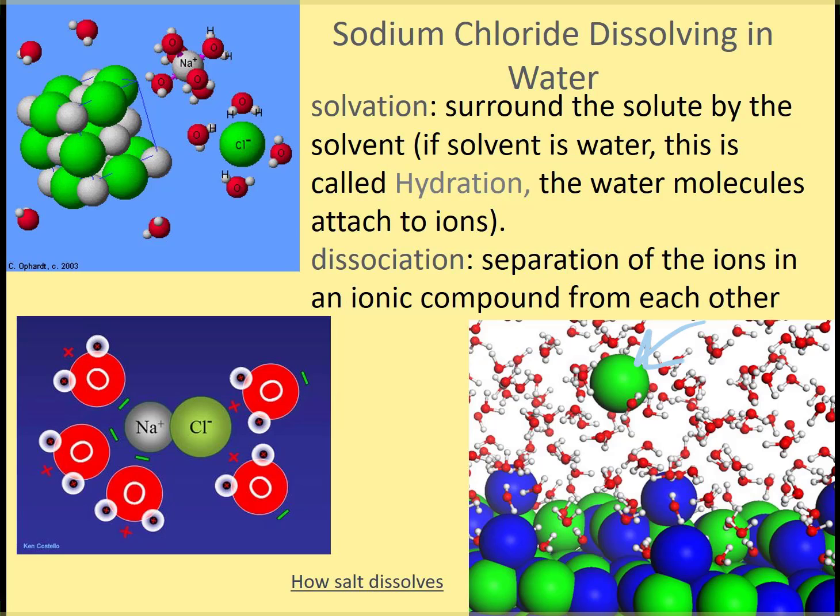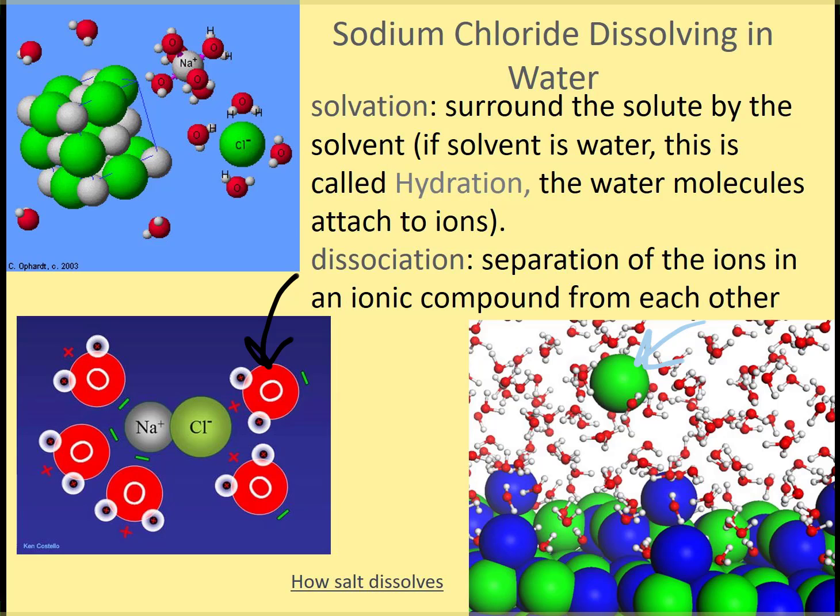Here we have a solute particle and it is surrounded by those water molecules. So notice the water molecules are very, very tiny and the solute particles are a lot larger. And there is a particular way that they combine. If you look at water's polarity, you'll see that the positive ends around the hydrogen of the water will surround the negative anions of, in this case, my ionic compound, sodium chloride. And then the negative ends of the water molecules surround the positive cation, or that sodium ion of my sodium chloride.